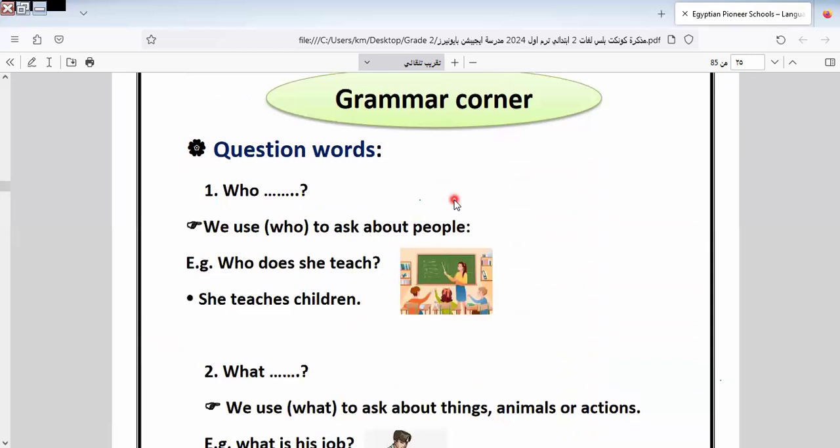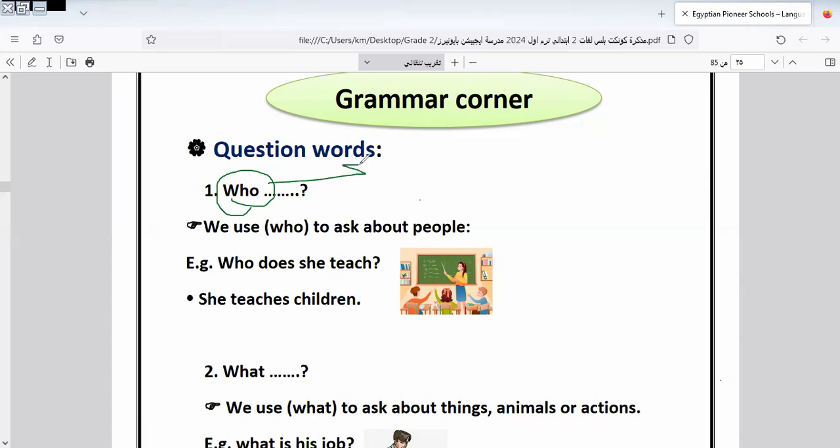There is the corner of the grammar. Here is who. There is the WH question, as we note. I explained this keyword question in the basic lesson that I gave during the summer evaluation. If you want to revise what I taught, you can return to the videos, because in these videos I give you the brief about these keyword questions and when we use every keyword question.